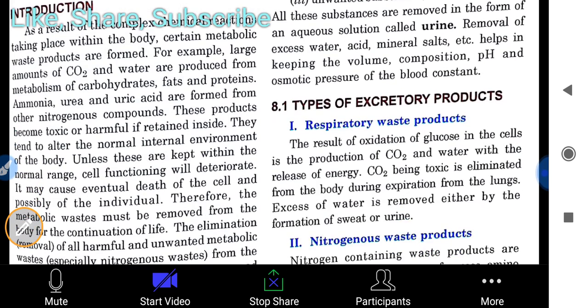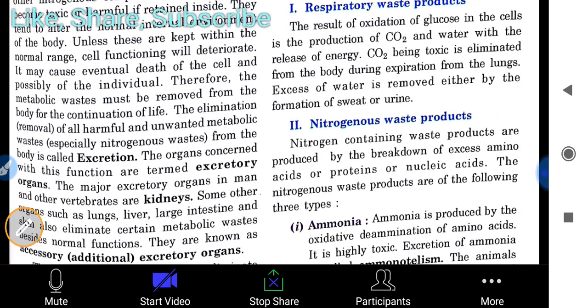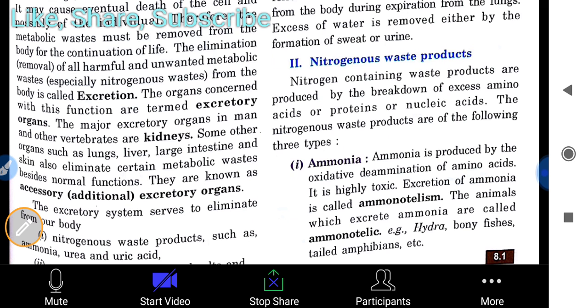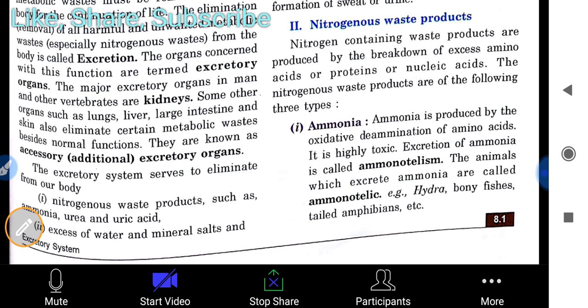Okay, we already introduced this topic: excretion, mainly elimination. You already read from the lower grades that elimination of the waste product from the body is called excretion. And we already read about the different excretory organs also. They are called accessory excretory organs. The main organ, if we talk about, is the kidneys.